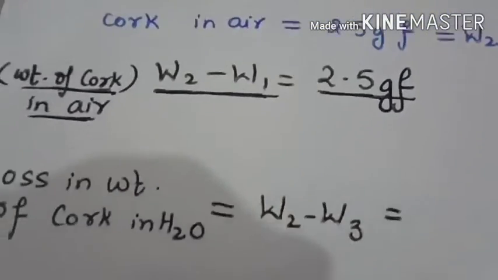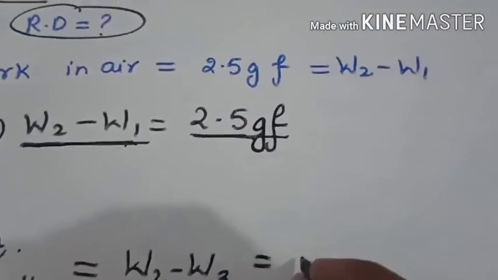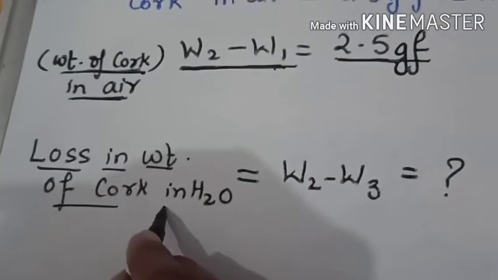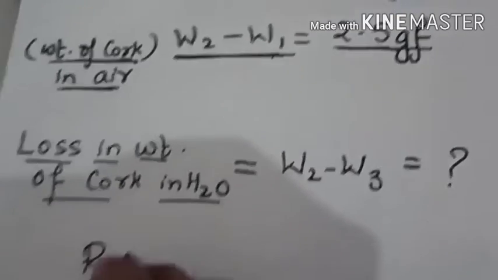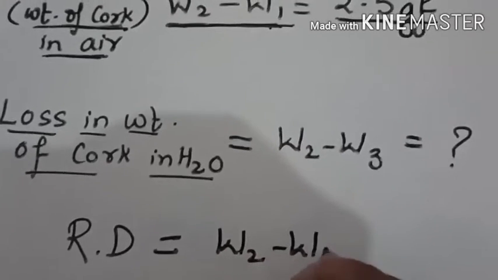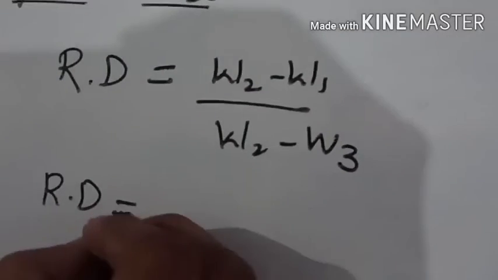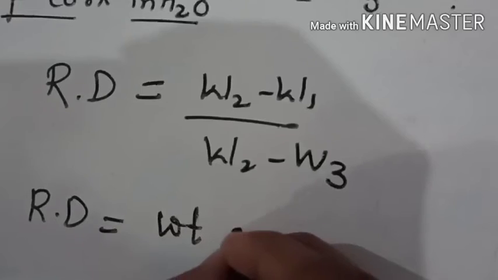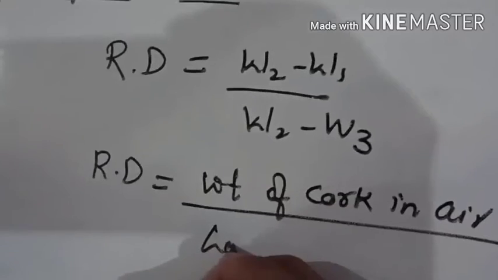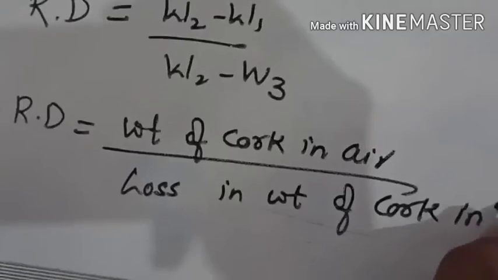Now over here W2 minus W1 is given to us and we have to find W2 minus W3, that is loss in weight of cork in water, because relative density formula is W2 minus W1 upon W2 minus W3. That means relative density formula is weight of cork in air over loss in weight of cork in water.